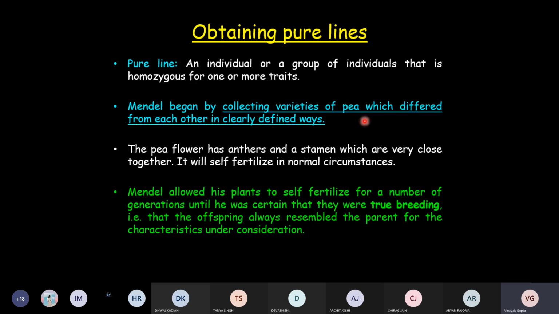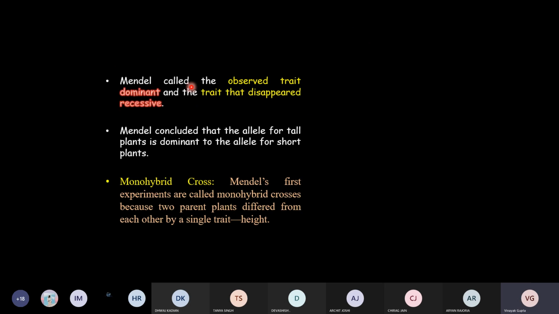Mendel began by collecting varieties of pea which differed from each other in clearly defined ways. This last statement tells about this experiment, how to get the pure lines. He allowed the plants to self-fertilize for a number of generations until he was certain that they were true breeding. So these three terms are equal actually: pure line, true breeding, or homozygous. The meaning is the same. So now he selected the pure line. He was sure that tall means it is capital T, capital T. When he selected the short one, it is small t, small t.